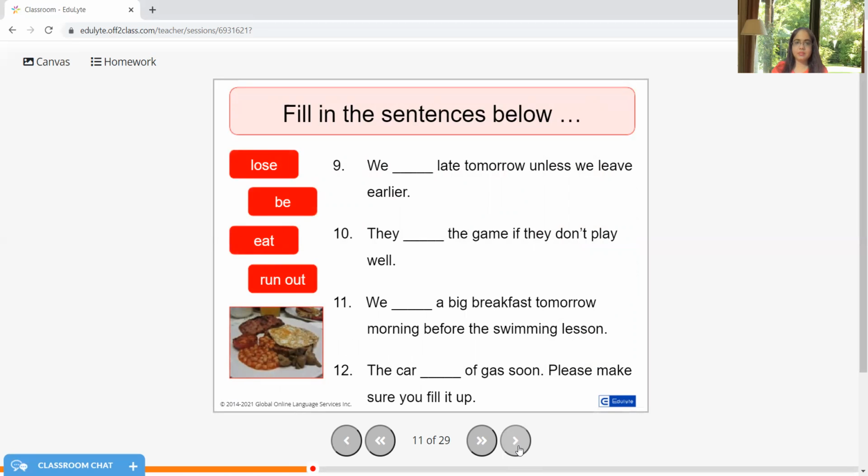They will play the game. They will lose the game if they do not play well. We will eat a big breakfast tomorrow morning. The car will be lost. The car will run out of gas soon. Please make sure you fill it up. So this is how, basis the options given to you in the red boxes, you need to complete these sentences.